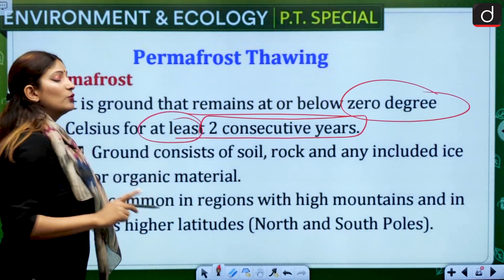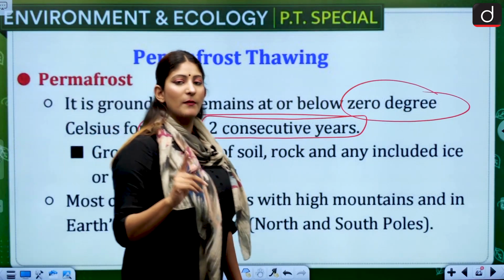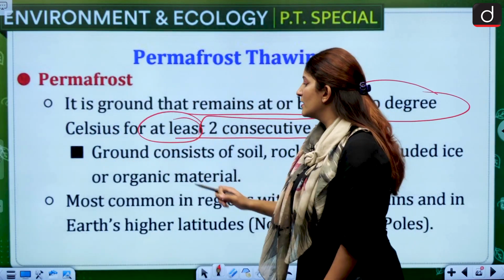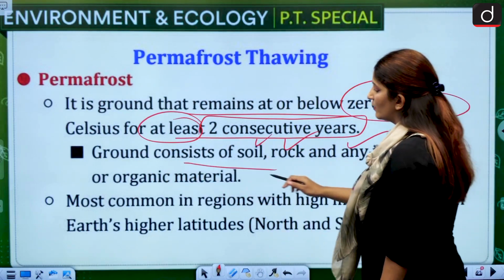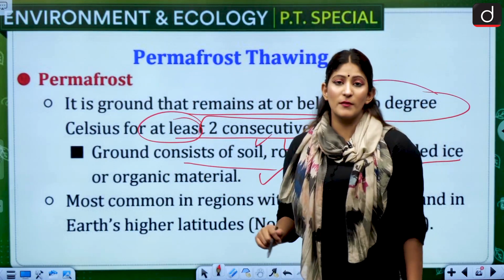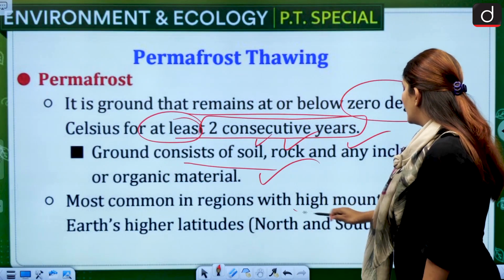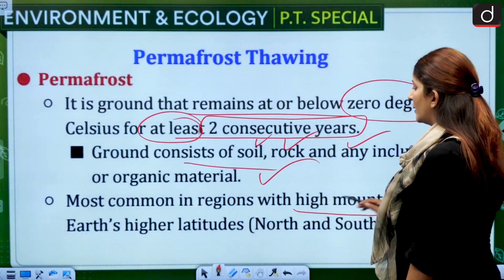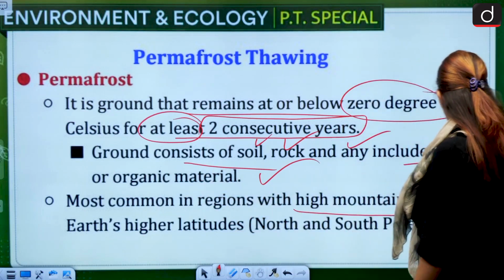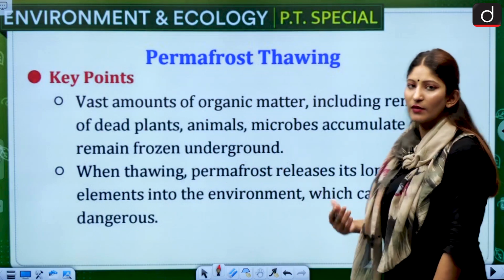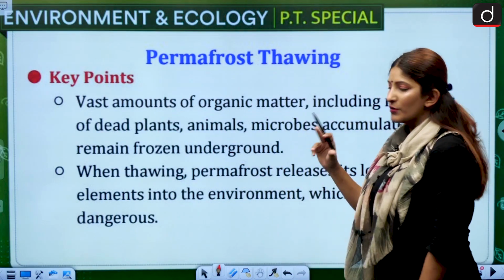Minimum 2 consecutive years. Okay, remember this threshold, 2 consecutive years. Ground consists of what? Soil, rock, any included ice or organic material, most common in this region with high mountains and in Earth's higher latitudes. These are most common in these regions. Okay, North and South poles, we have them in North and South poles only, mostly.